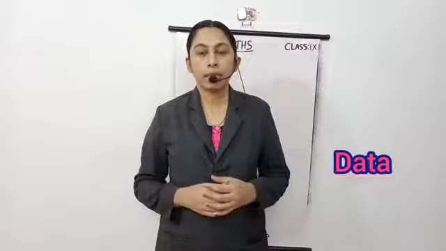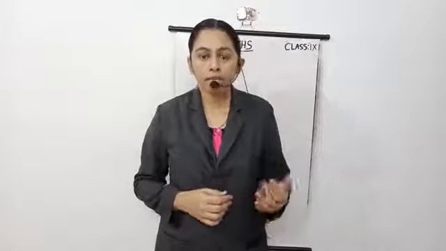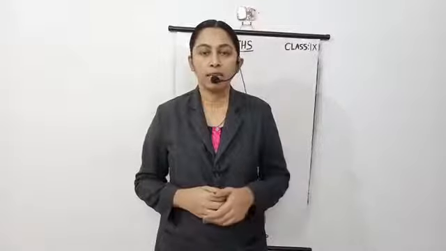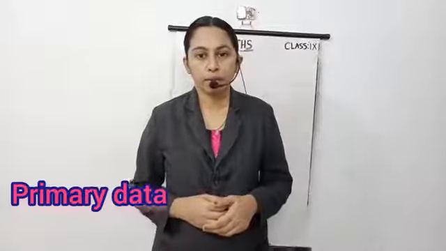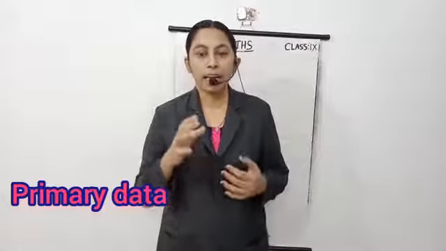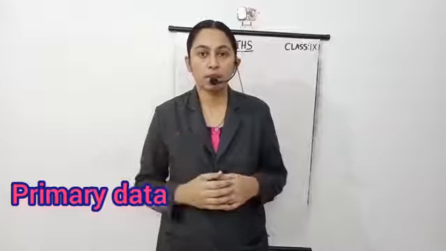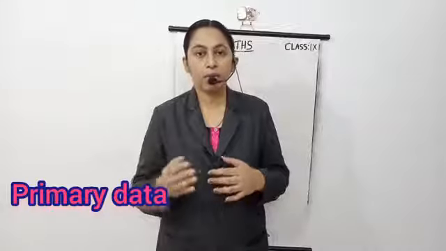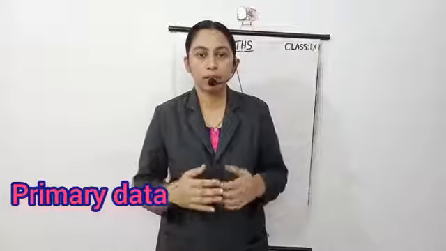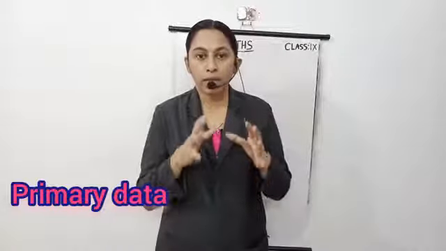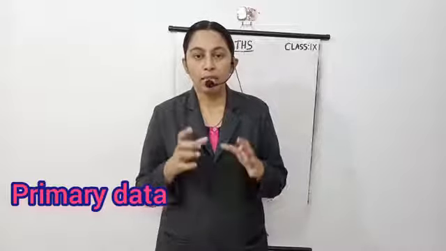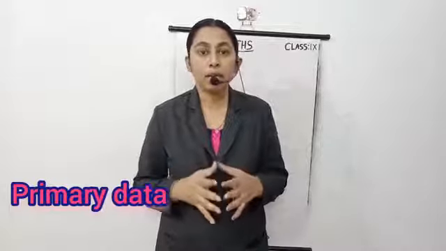For a certain purpose, when an investigator directly collects data, that data is called primary data. For example, you are going to collect the heights of your classmates. So you directly go and take the height of each classmate one by one. Here you are the investigator and you collect data directly, and this data is called primary data.